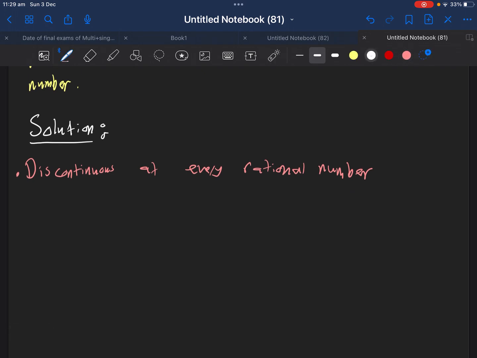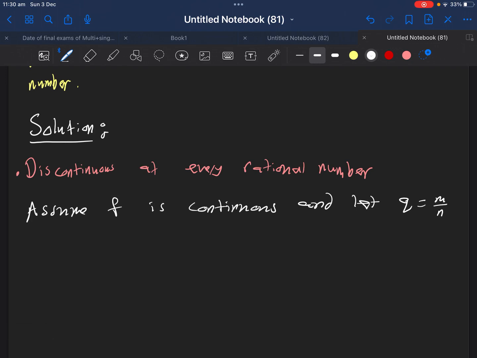We will use the sequential criterion for continuity, which means we will assume f is continuous. So it's kind of a proof by contradiction. We take a rational number q equal m over n in its simplest form.